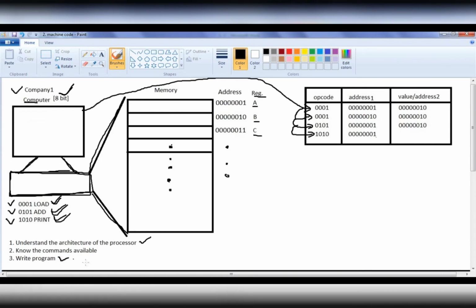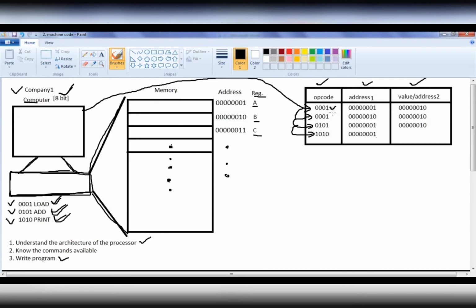Then we write the program. Of course we are going to write the program. Here we have written a program. And how do we write a program? A program is a set of instructions. Here we have 4 instructions written. Each instruction is divided into 3 different sections. First we write the opcode. Next we write the address. Next we write either a value or an address. Here opcode means operation code, which indicates the command itself. So here we have the load operation, add operation, print operation. We want to tell the computer to perform addition of 2 numbers. Very simple instructions we have here.